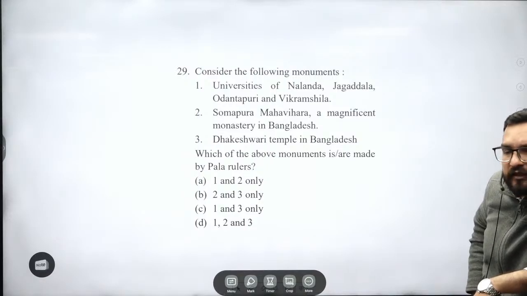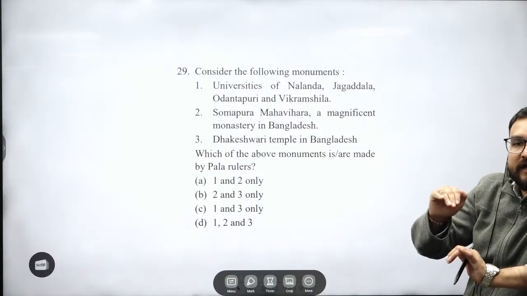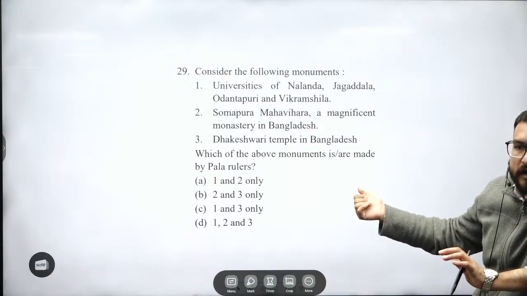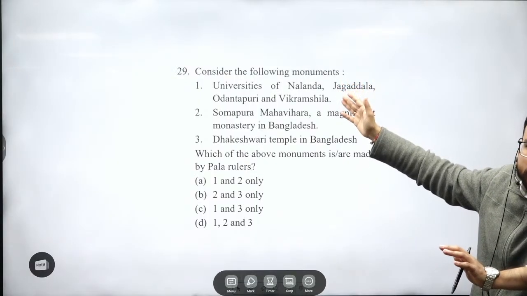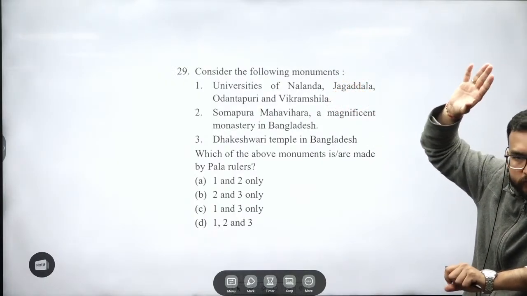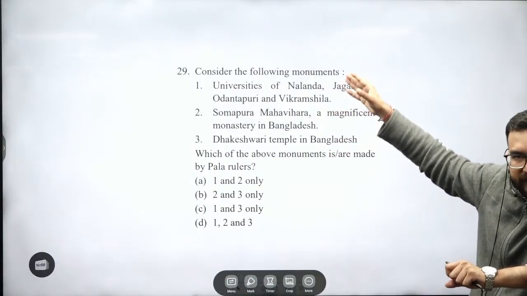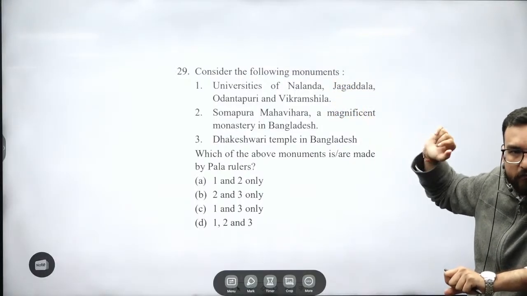Kumaragupta, they have made it. Okay, over here you are getting confused with Nalanda. Look, over here this Nalanda University was revived by Dharmapala. So on the basis of this, if you have done it wrong, that is a different matter, but try to understand why they have mentioned it over here. Founder is Kumaragupta only. Later on, further push was given by Harsha. And right now, the revival of this was done by Dharmapala, right?